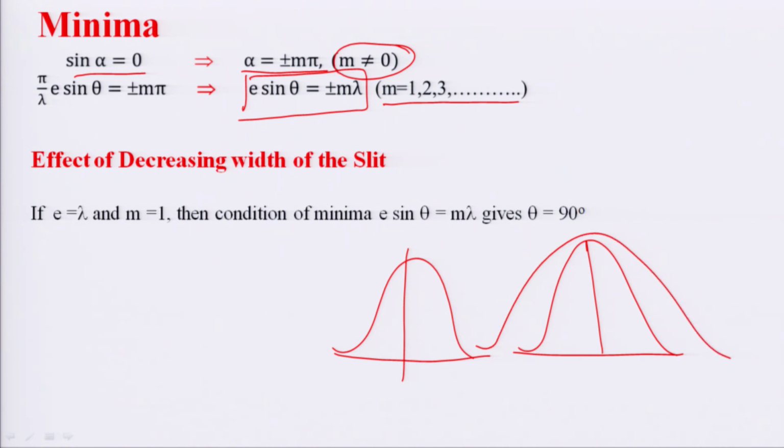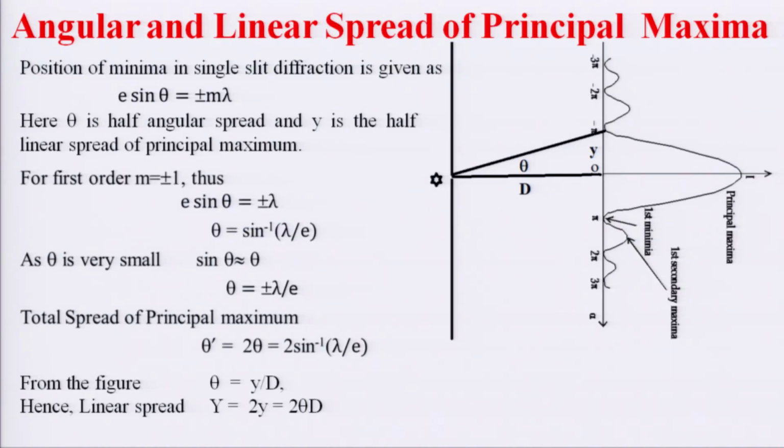If e is approximately lambda, it will be like this. It means if e is equal to lambda, m is equal to 1, that is first order, the central maxima, the principal maxima, will fill the whole space.